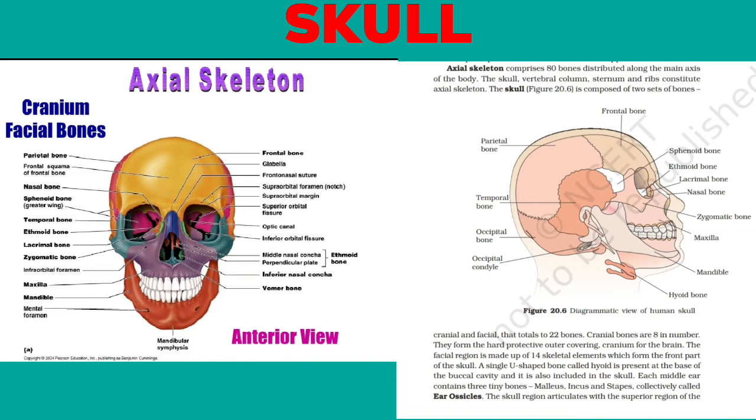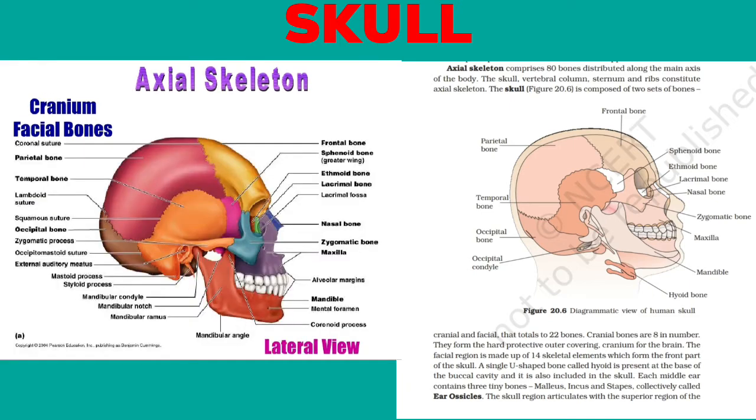The skull is composed of two sets of bones, cranial and facial, that total 22 bones. Cranial bones are 8 in number. They form the hard protective outer covering, the cranium, for the brain. The facial region is made up of 14 skeletal elements, which form the front part of the skull.